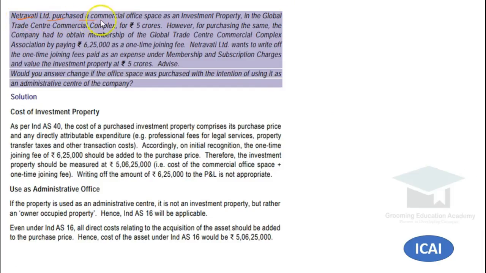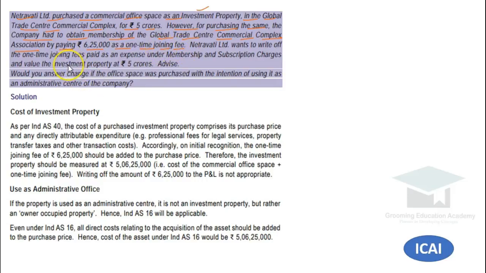Netravati Limited purchased a commercial office space as an investment property in the Global Trade Center commercial complex for rupees 5 crores. However, for purchasing the same, the company had to obtain membership of the Global Trade Center Commercial Complex Association by paying 6,25,000 as a one-time joining fee.